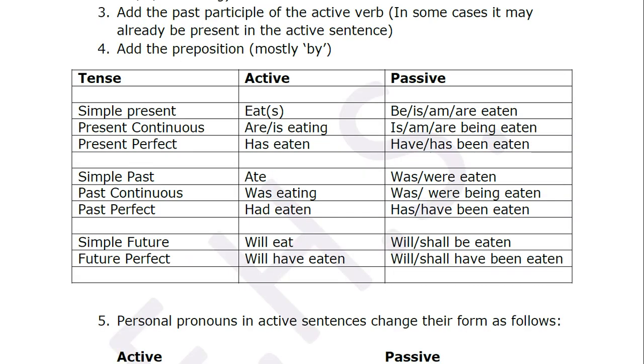Passive: was, were being eaten. Past perfect: had eaten. Has, have been eaten. Now I told you about the continuous tense, that is always has ing.